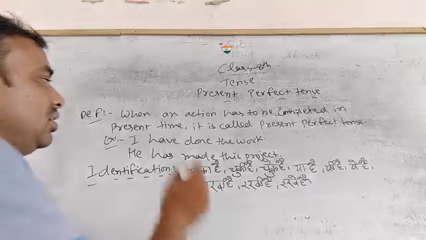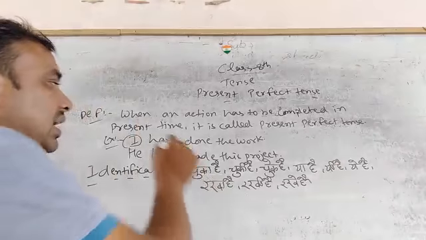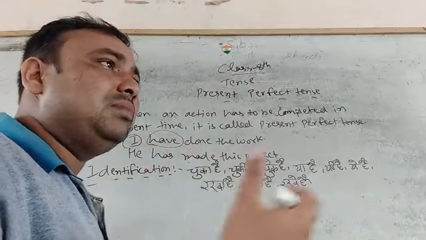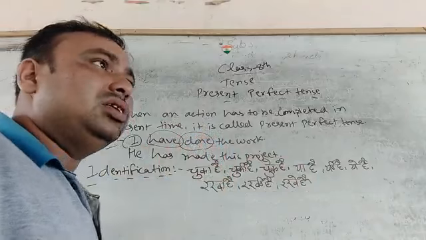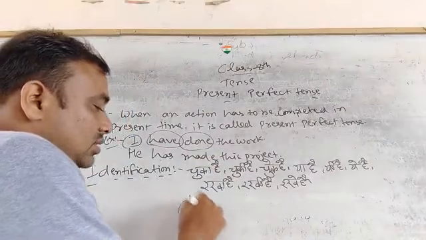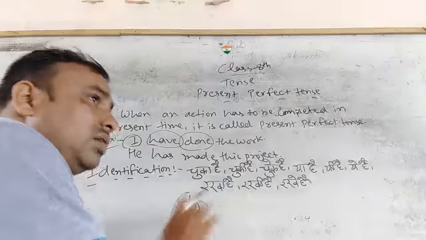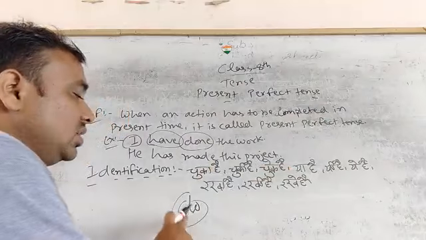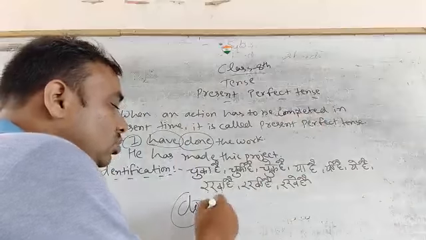You can see here on your screen board, I is the subject. After the subject I have written have. Has, have we use as a helping verb in present perfect, and with has, have I have added the third form of the main verb. Do is the first form of the main verb. But when we use this verb in present perfect with helping verb has, have, you convert it into the third form.